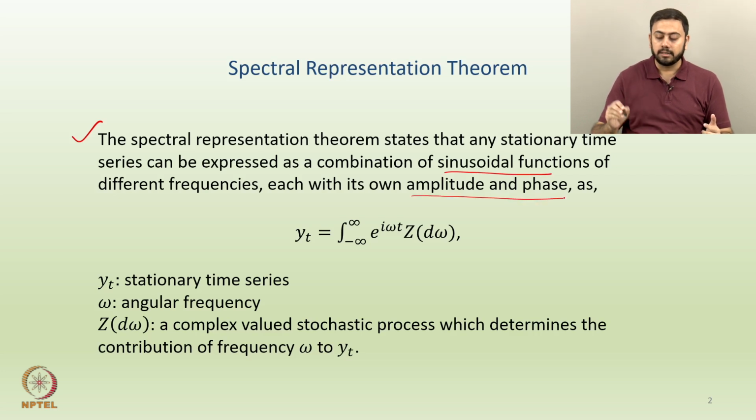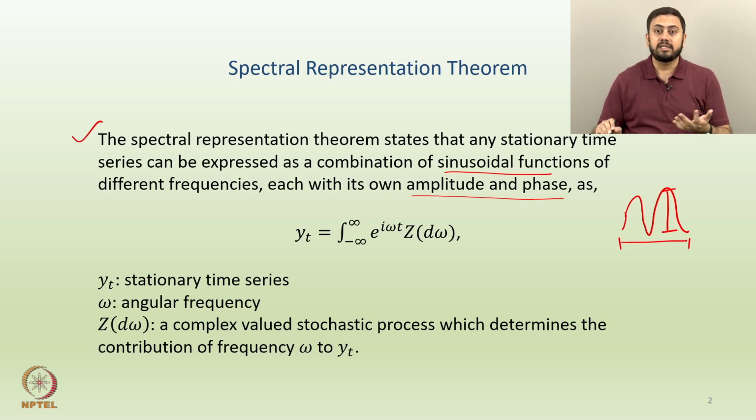So all these are technical terms: frequency, amplitude, phase. By the way, amplitude stands for the height of each of the oscillations. So how high are each of the oscillations? Frequency stands for the length between any two repetitions, which could be measured in, let's say, pi or 2 pi, or in general radians. And then phase means a certain group of such frequencies. So if this is the first group, then this is the first phase. All these are slightly technical terms which are very relevant in this entire area of spectral representation or Fourier transform.